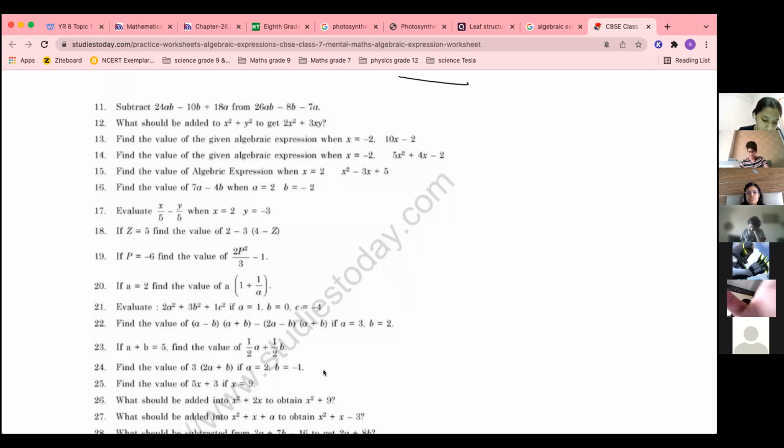Is it minus 2AB? You have to subtract from 26AB, Abdullah. Have you done the reverse thing? Yes, ma'am, I did reverse. I did 24AB. No, read the question. From 26AB you subtract, so this should be first.